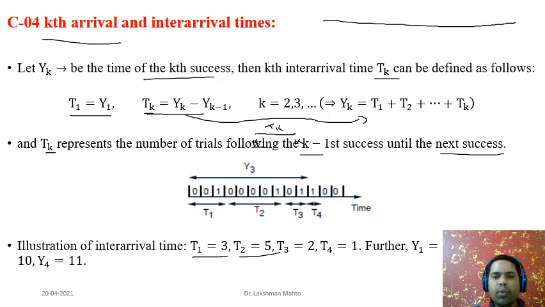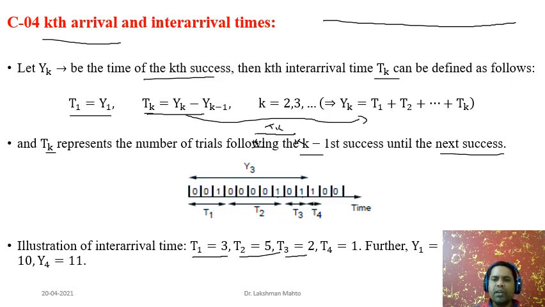Then what is the third inter-arrival time? After getting 1, this one is the T2 we got. After that comes this success. How many trials are we performing here? We are performing 2 trials. In the first trial we get 0, that means failure. In the second trial we get success. That's why the third inter-arrival time T3 takes the value 2.